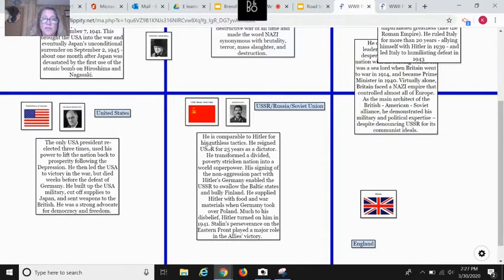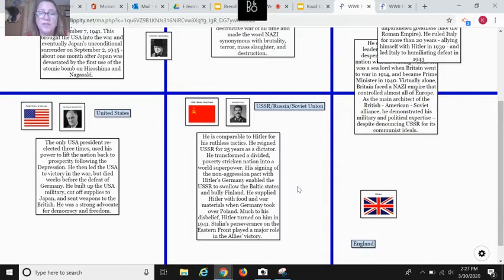So let's see about Joseph Stalin. He's comparable to Hitler for his ruthless tactics. He reigned, which means he ruled, the USSR for 25 years as a dictator. He transformed a divided, poverty-stricken nation into a world superpower. The signing of the non-aggression pact with Hitler's Germany enabled the USSR to swallow the Baltic states and bully Finland. He supplied Hitler with food and war materials when Germany took over Poland. Much to his disbelief, Hitler turned on him in 1941. That's what brought him into the Allied powers.